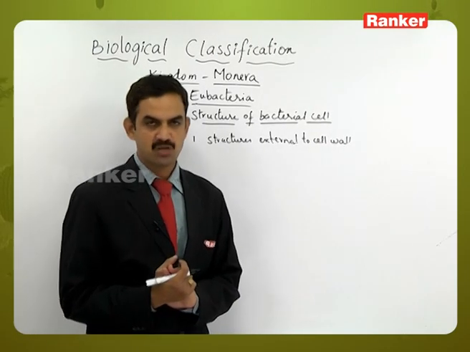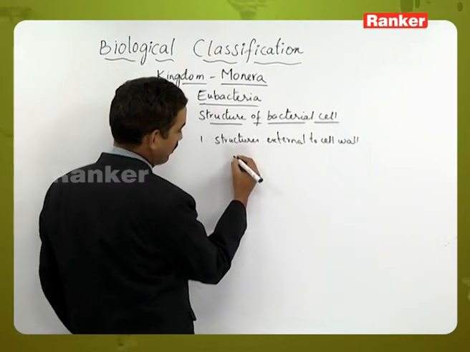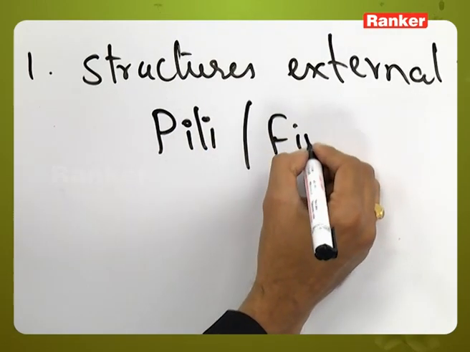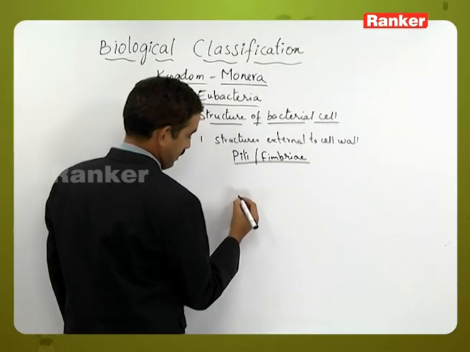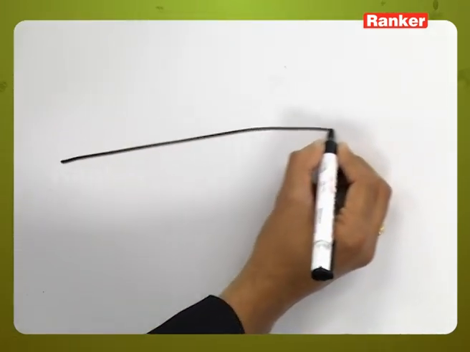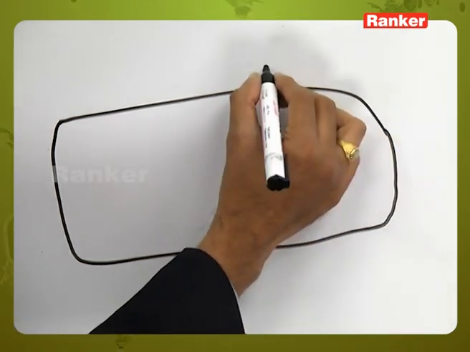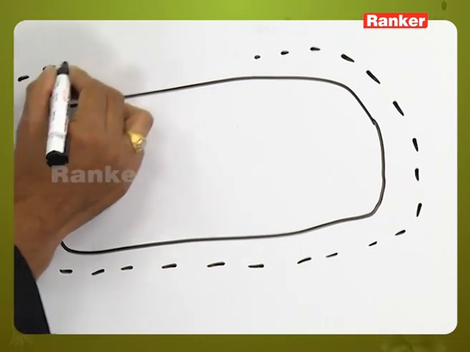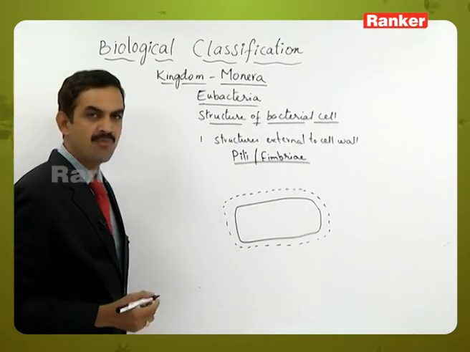Among the structures external to the cell wall, we can see some other structures called pili or fimbriae. If you observe the bacterial cell, outside this bacterial cell we can see some other extruded structures apart from the flagella.